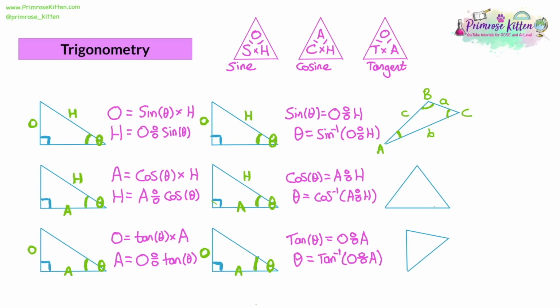So what we say is side a divided by the sine of angle A, and it's called the sine rule, is the same as side b divided by the sine of angle B, which is equal to side c divided by the sine of angle C. Now, out of this ratio, you're only ever going to use 2 of these. So whichever 2 you have are the 2 that you're going to use.